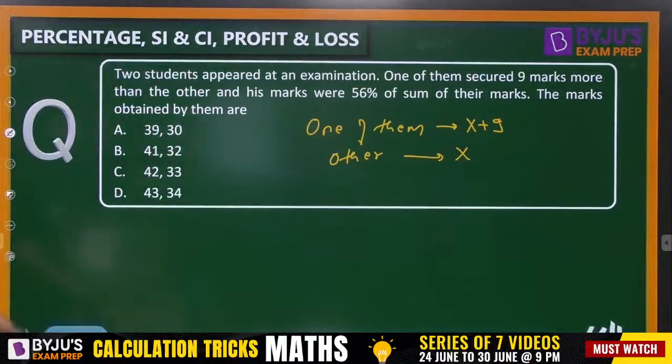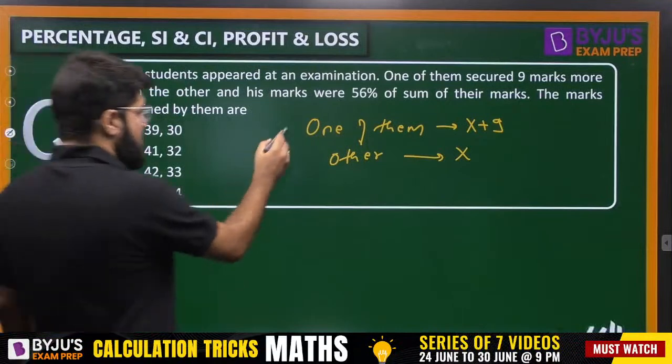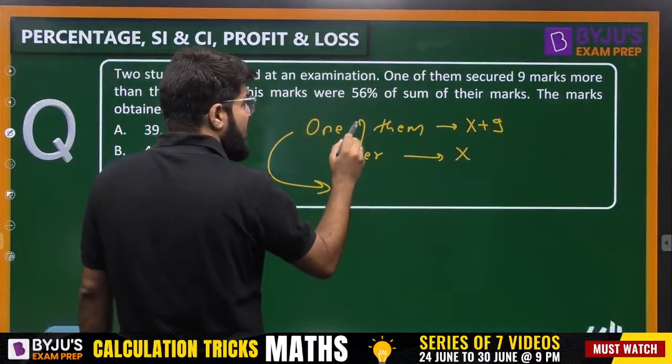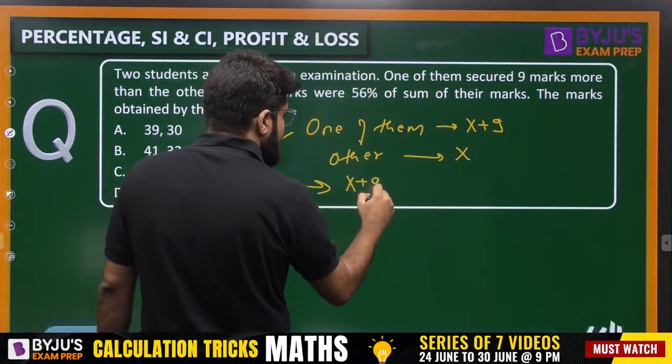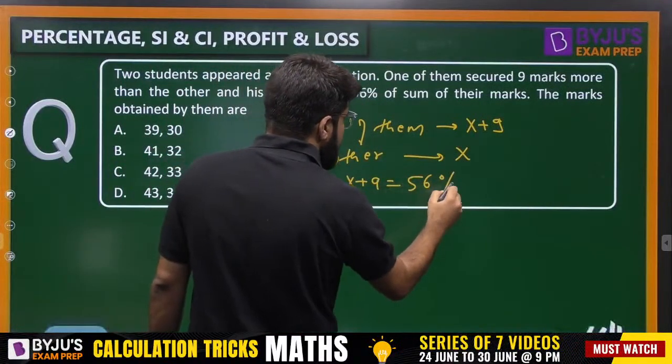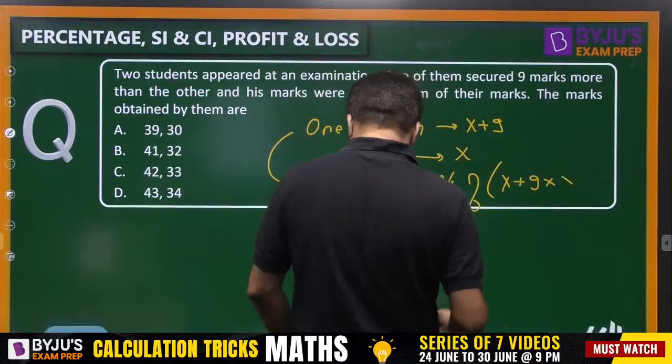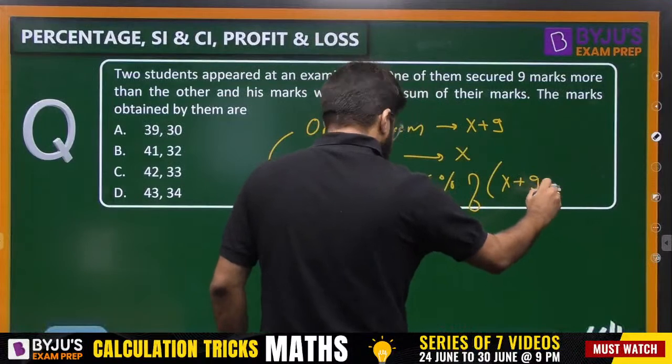One of them secured 9 marks more than the other, and his marks. Look at the grammar: one of them, and then his marks, right? His marks is equal to 56% of the sum of their marks. So what is the sum of their marks?